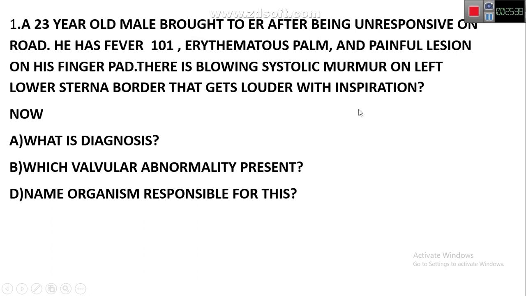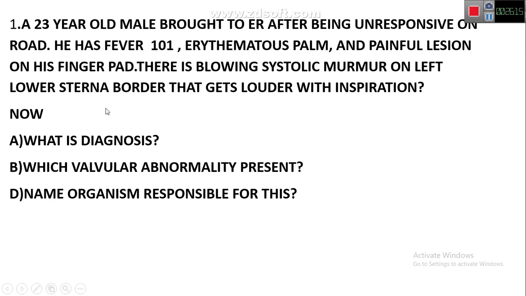Many signs are present. First, let's see, there is a new murmur. So cardiac involvement is present. One major criterion is there. Then we have the fever, erythematous palm, and painful lesion on his finger pad. So we have the immunological and other phenomena. We have three minor and one major criteria. So we can say that it is possibly infective endocarditis. Possible diagnosis, not definitive. Which valvular abnormality is present?